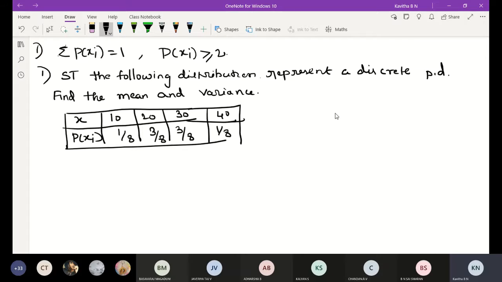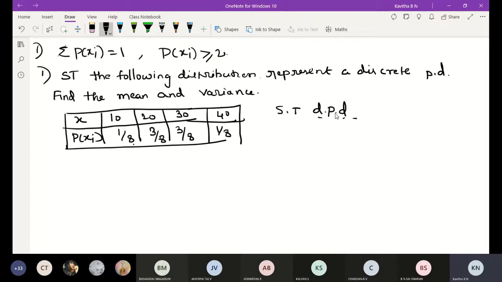We have to show that the given distribution is a discrete probability distribution.